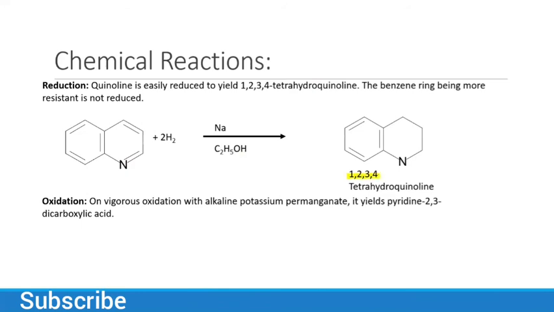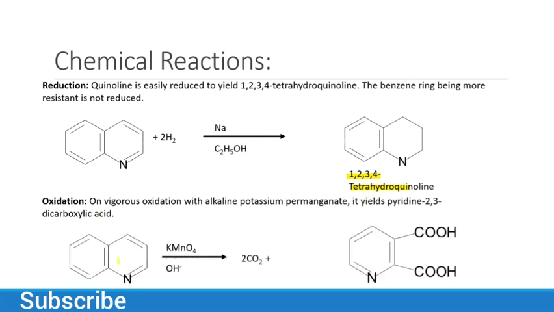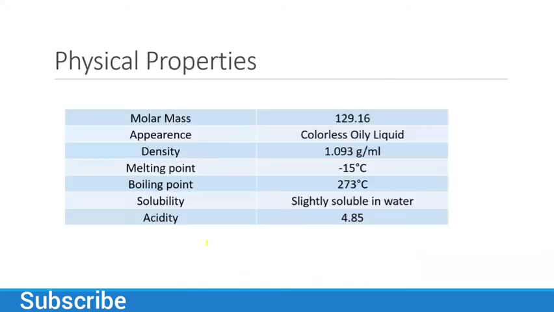So now we will get 1,2,3,4-tetrahydroquinoline. On vigorous oxidation with alkaline potassium permanganate, it yields pyridine 2,3-dicarboxylic acid. So if we have quinoline in the presence of alkaline medium with potassium permanganate, we will get pyridine 2,3-dicarboxylic acid. Okay. So these are a few chemical reactions of quinoline.